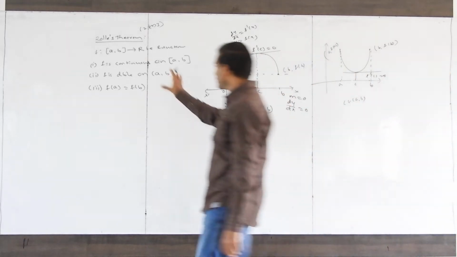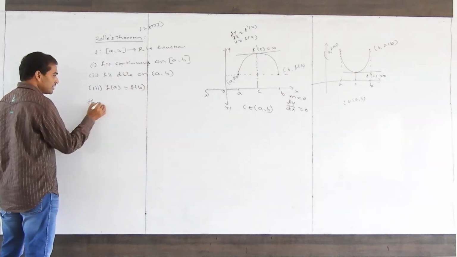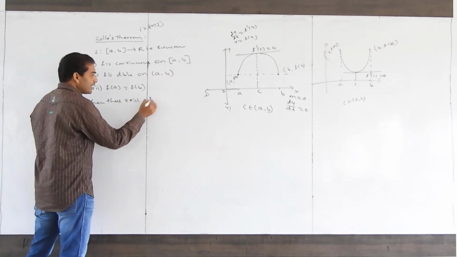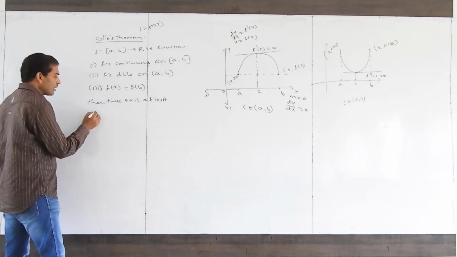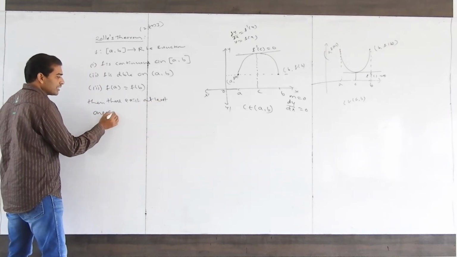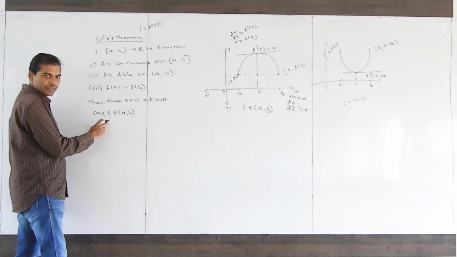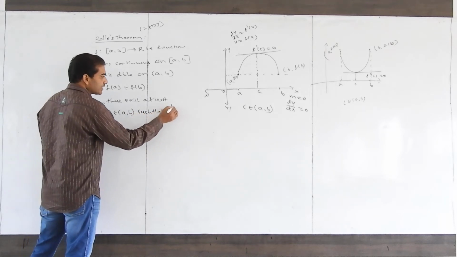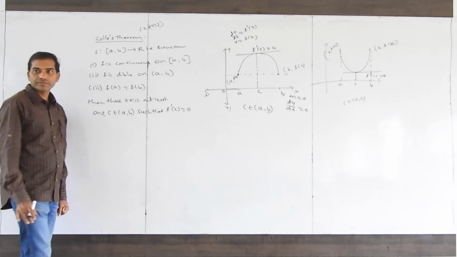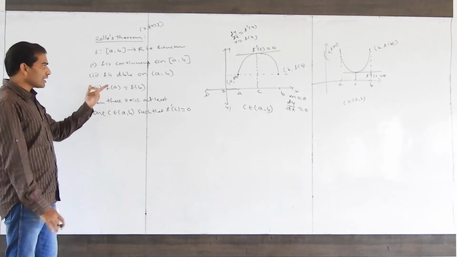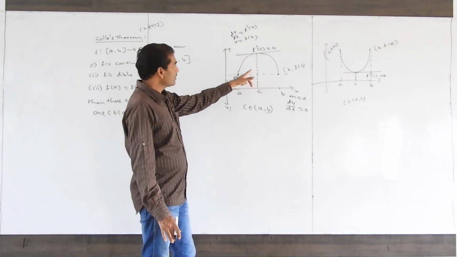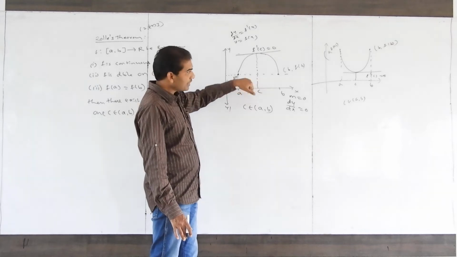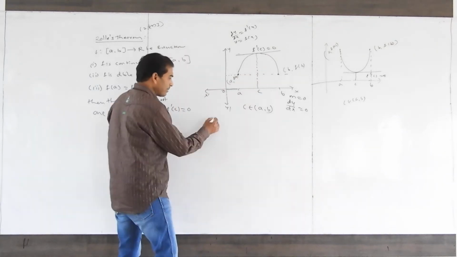That means if these three conditions are satisfied, then there exists compulsorily at least one c belonging to the open interval a comma b such that f dash c equal to 0. At least means one or more than one. From this diagram, only one we have identified. If more than one is also possible, how will the graph look?